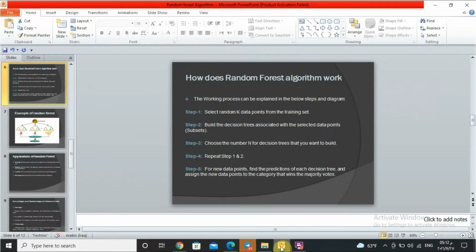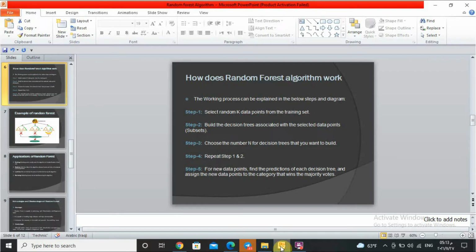Hello teacher, in this video I will complete the explanation of how random forest works. As we know, a random forest works in two phases. First is to create the random forest by combining n decision trees, and the second is to make a prediction for each tree created in the first phase.